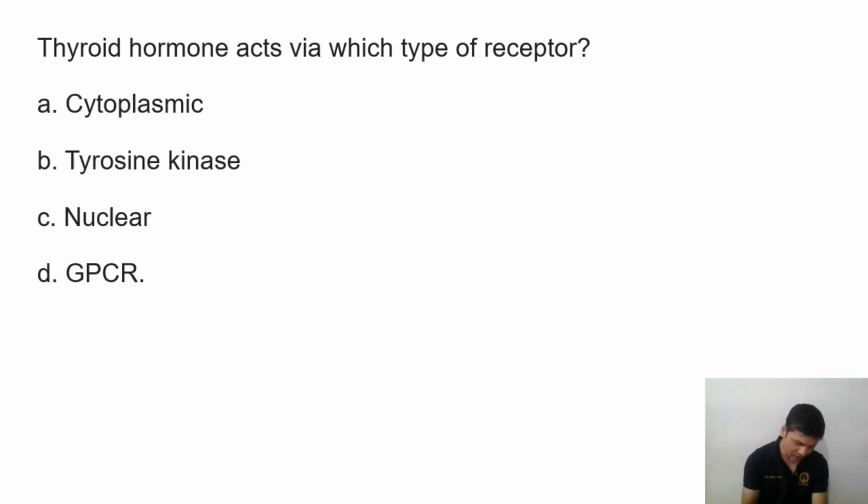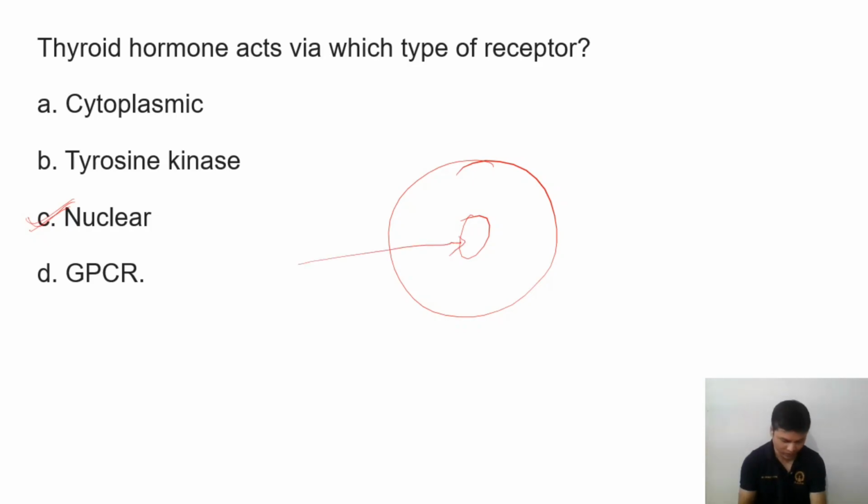Okay, so here the answer is actually simple: it is the nuclear receptor. Thyroid hormone can cross into the cell and the nucleus, and can directly act on the nuclear receptor. But what are the other hormones that act through the nuclear receptor?